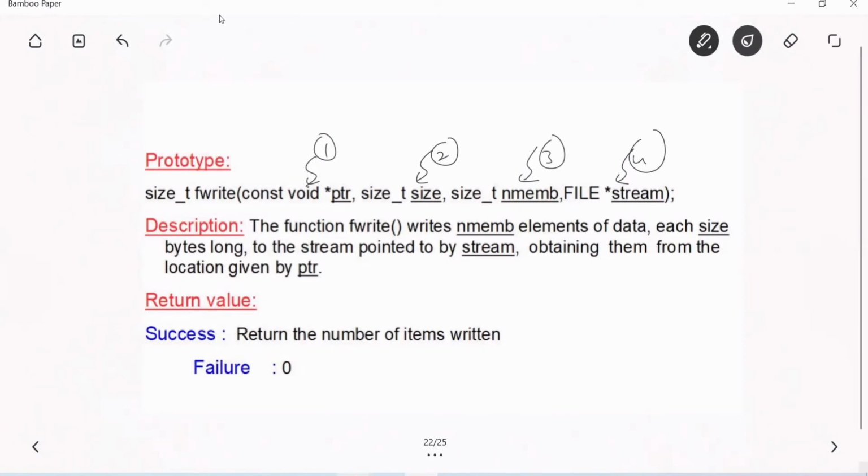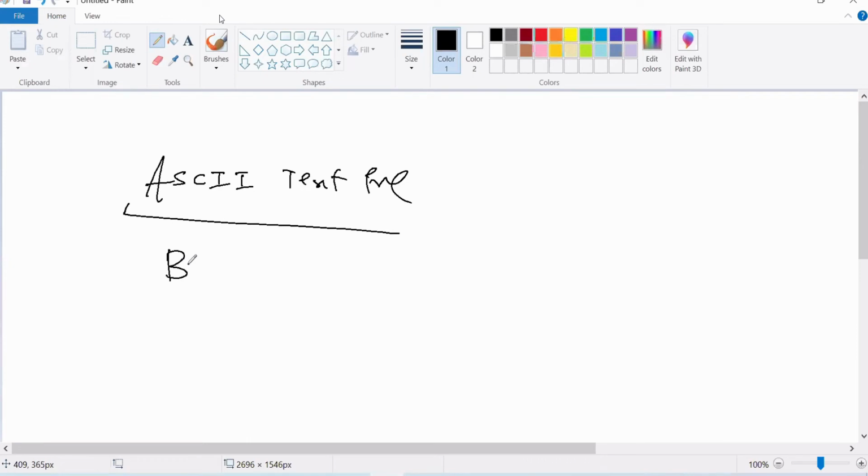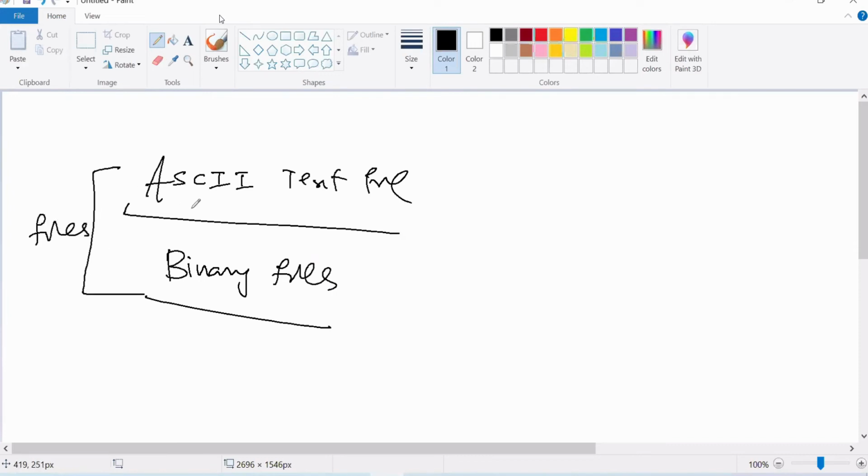One thing I need to tell you: there are two types of files. I don't know how many of you know it or not. One is ASCII text files, and the other one is binary files.